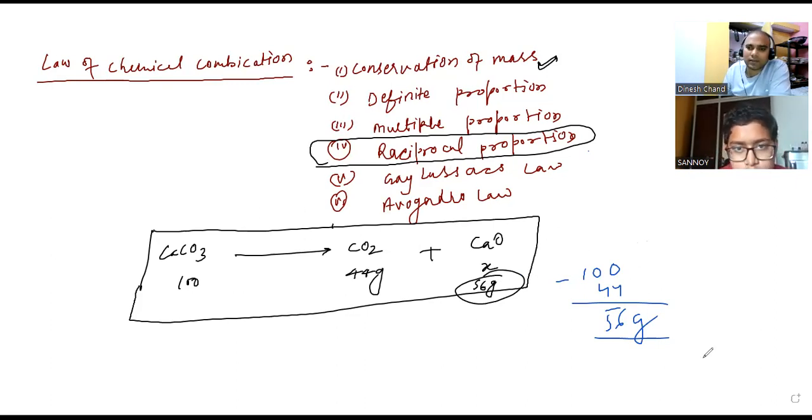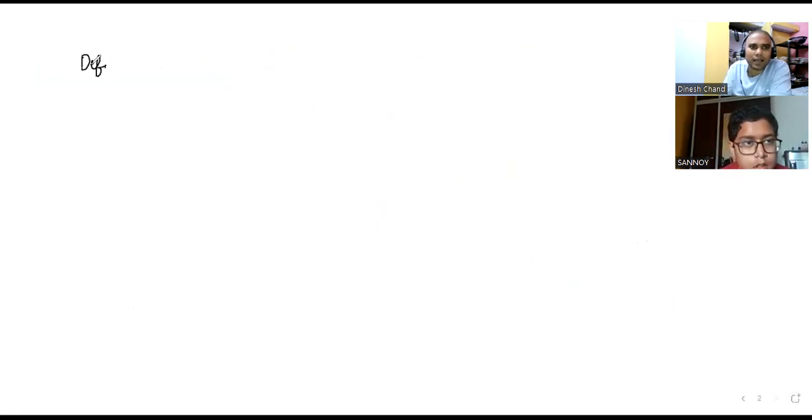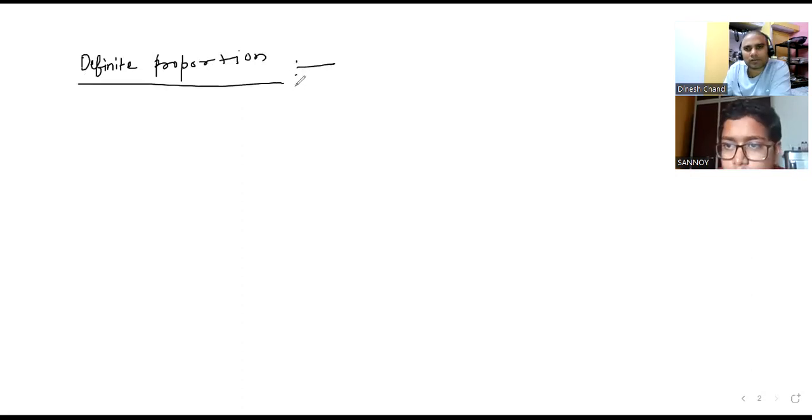Now the next one is definite proportion. What is the definite proportion? You explain. Definite proportion means that a given compound always contains exactly the same proportion of elements by weight, irrespective of the source from which the compound is taken. For example, if we take water from any source, like distilled water or tap water, in all cases the ratio of H and O will come 1:8 by mass. That is great.